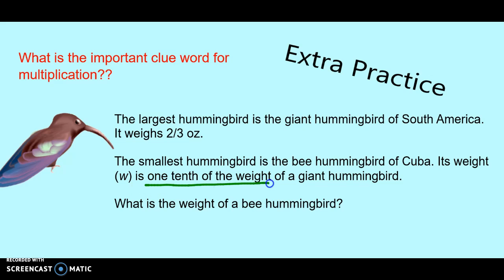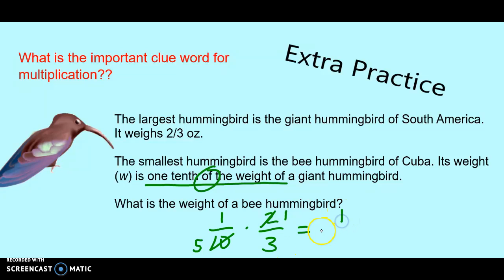1/10 of the weight. So that little word of tells us we're taking a fraction of a fraction. So it's, what is the weight of the bee hummingbird? So if we took 1/10 multiplied by 2/3, we have an equation now to find it. So we look to cancel diagonally. 2 and 10, we can divide by 2. 1 and 3, we can't do anything.